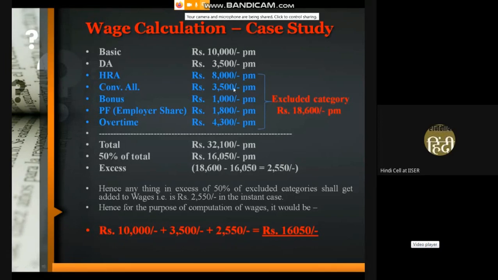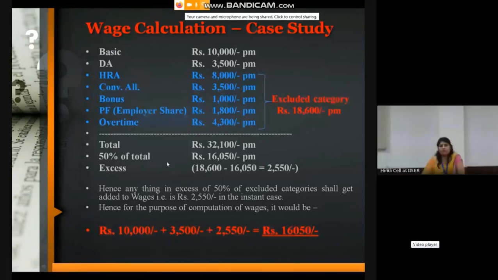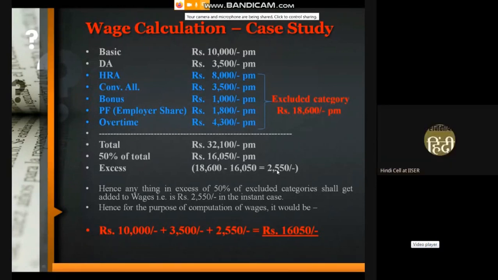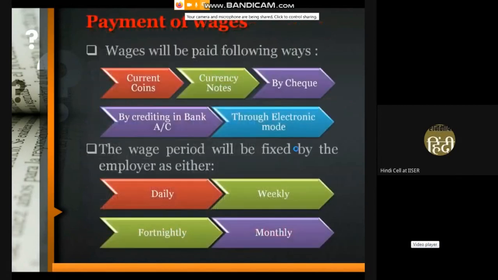So here the sum of excluded categories is 18,600 rupees, and 50% of the total salary is 16,050 rupees. The excess amount is this minus this, and this will be added to the definition of wages. Wages only include basic, it means 10,000, DA, it means 3,500, plus the difference amount. The difference amount will be added to the definition of wages.